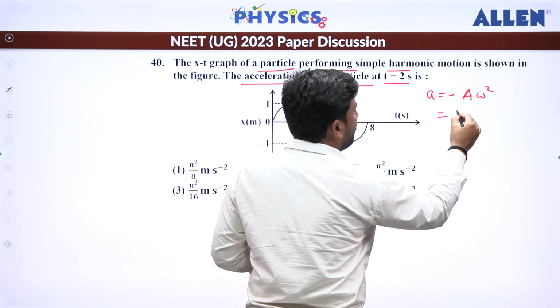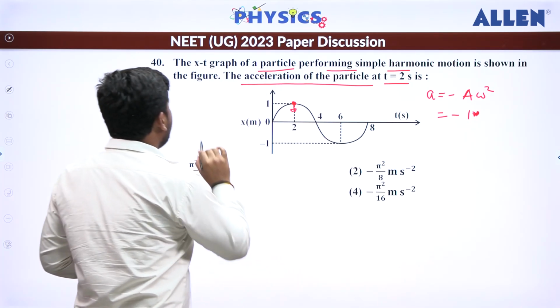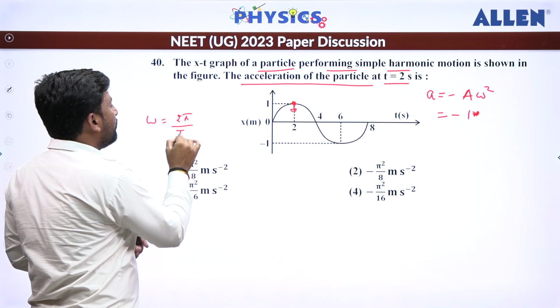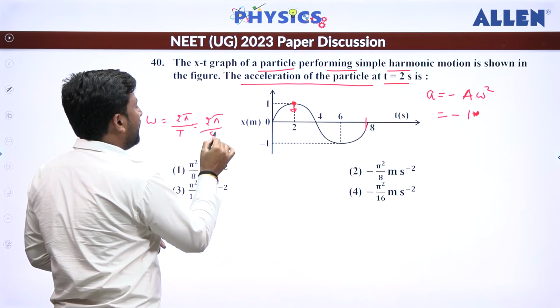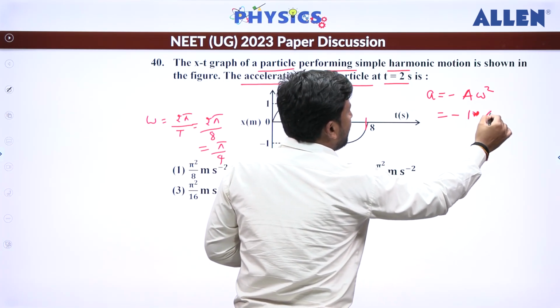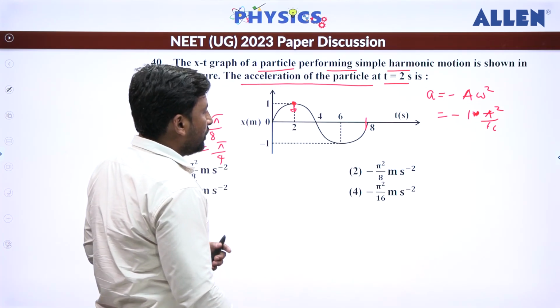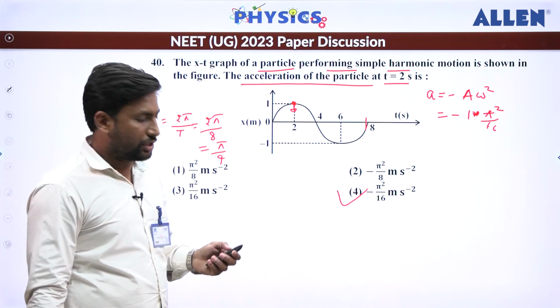So if you put here, we will get minus 1 into 1 into omega. Omega is what here? It is 2 pi by T. So time period is 8. So that is 2 pi divided by 8. So that is going to be pi by 4, a square of that. So square of that is pi square divided by 16. So the correct option is the fourth, minus pi square by 16.